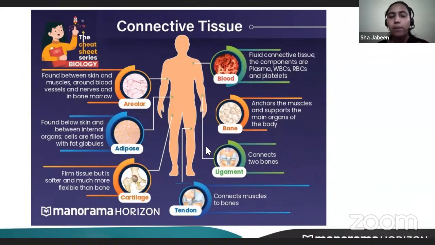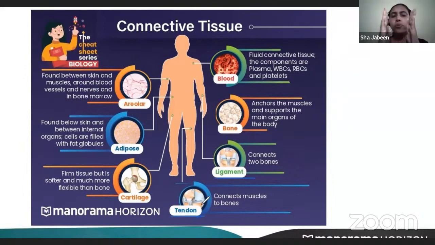Then we have ligaments. There is always confusion among students between ligaments and tendons. Ligaments connect bone to bone. The connection between bone to muscle is known as tendon. BB is ligament and BM is tendon.